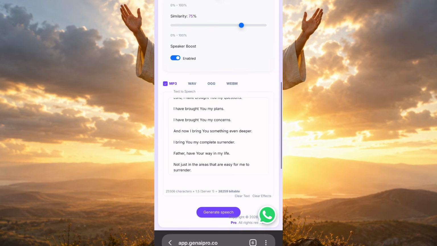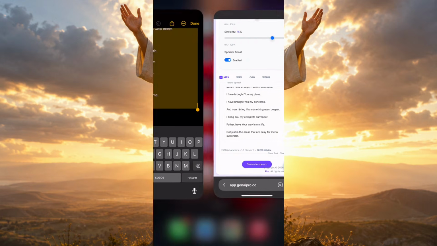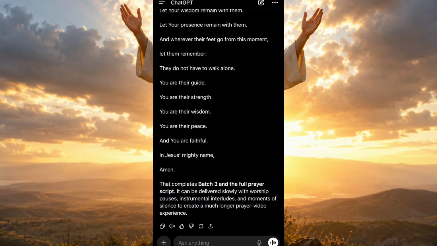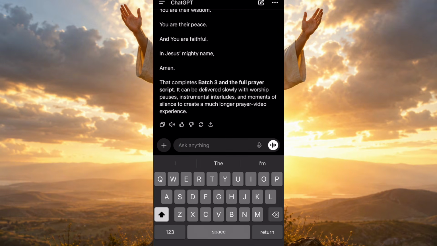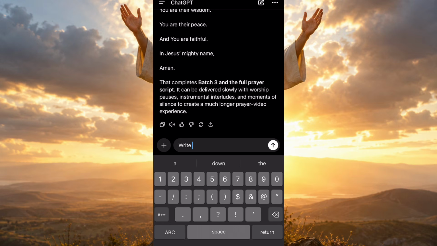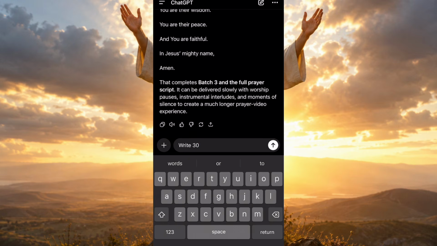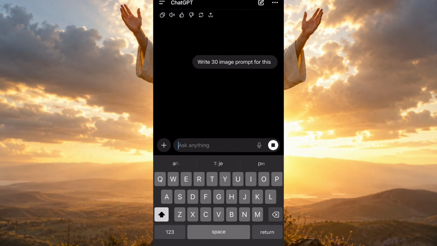We are going to head back to ChatGPT and we are going to tell ChatGPT to write 30 image prompts for this. So we are going to wait for ChatGPT to generate our image prompts for us.